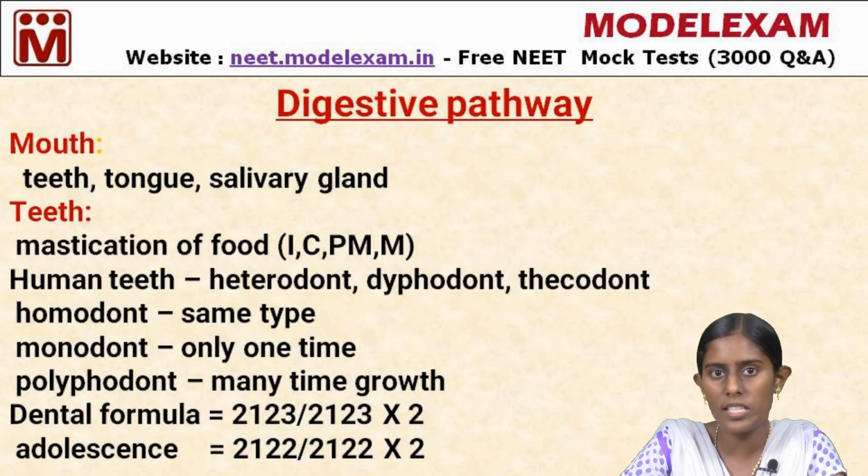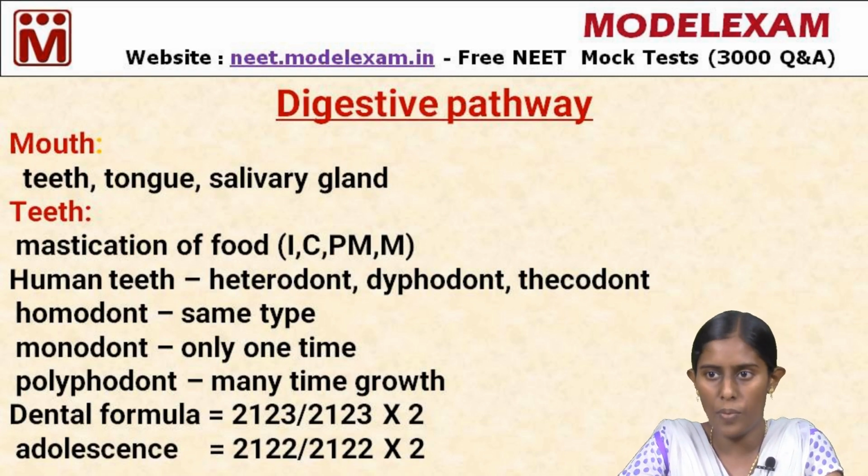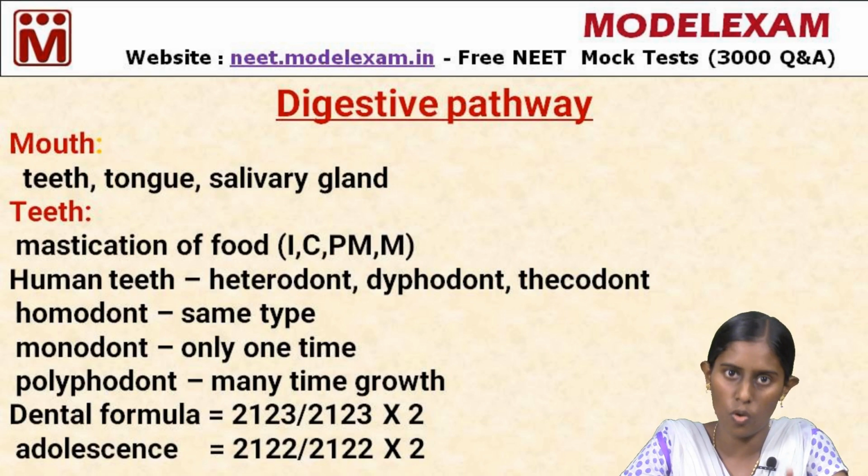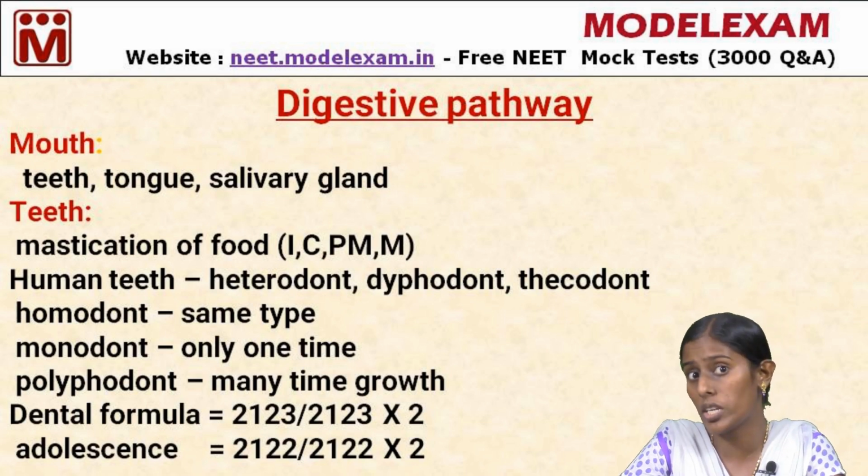So, how many milk teeth are present in us? 20 milk teeth. The remaining 12 grow in the teenage. So, they are the permanent teeth. 12 are the totally permanent teeth. The remaining 20 fall down once and grow again.